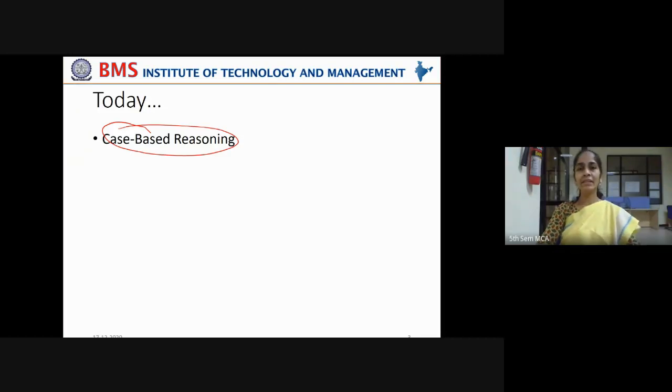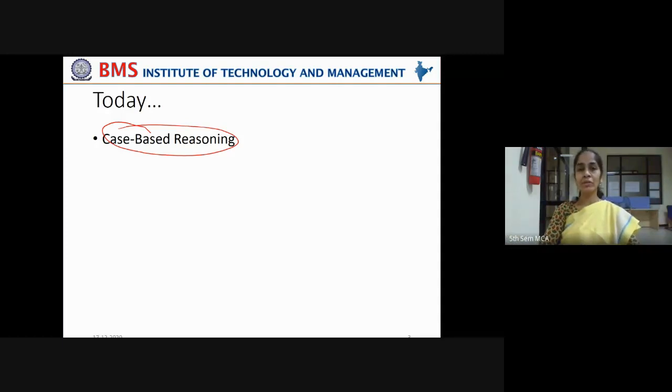What is happening in this case? You are trying to match the present problem with a problem already solved, and consider what approach was followed for the solved problem. If it is feasible, you try to apply that same solution to the current problem also. You're trying to recollect a case that has already been solved, and apply that same knowledge here.